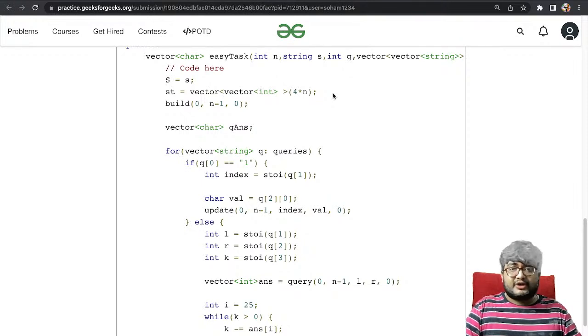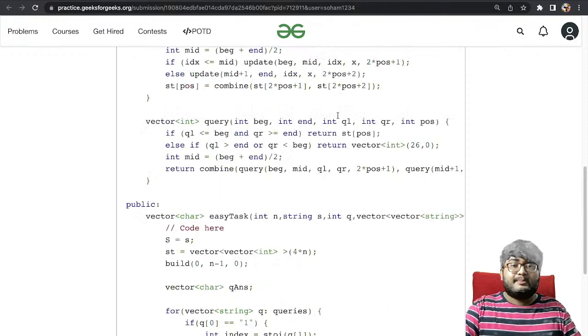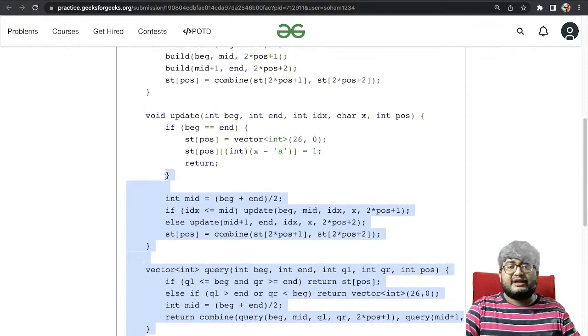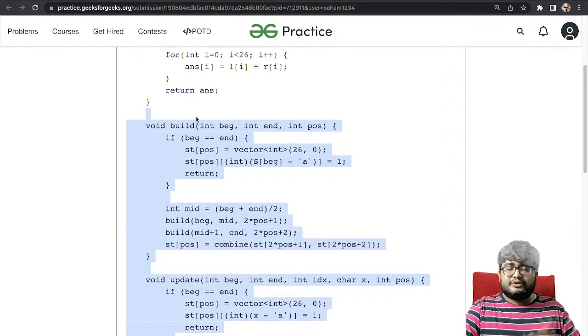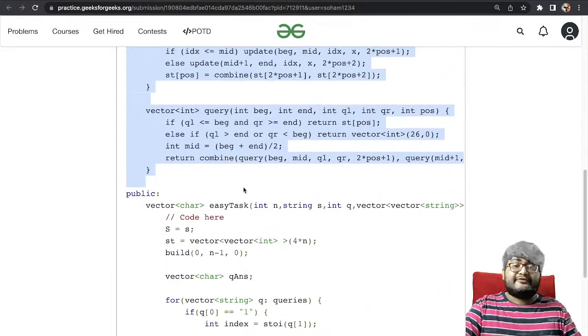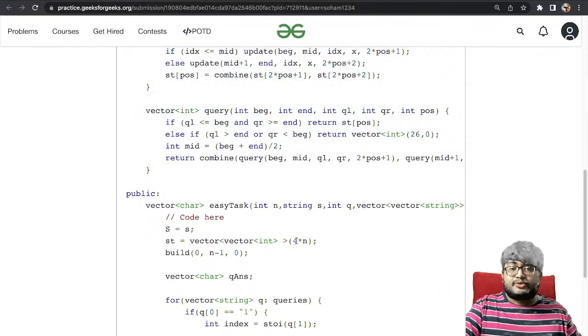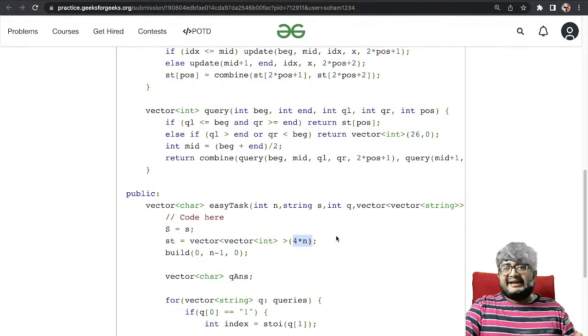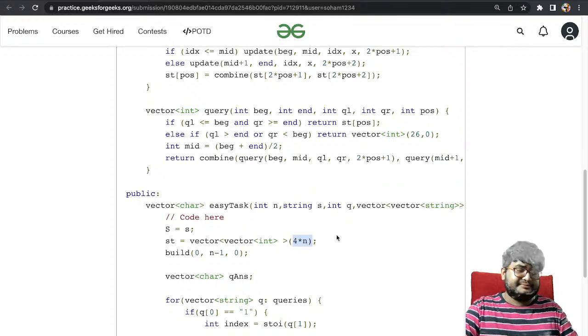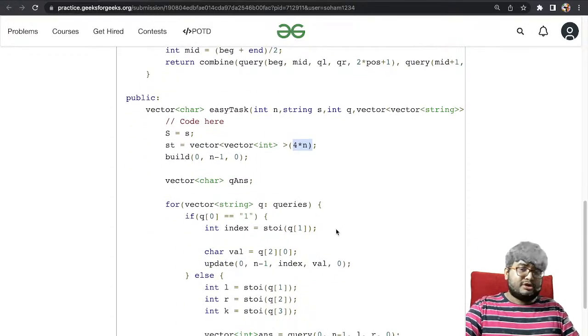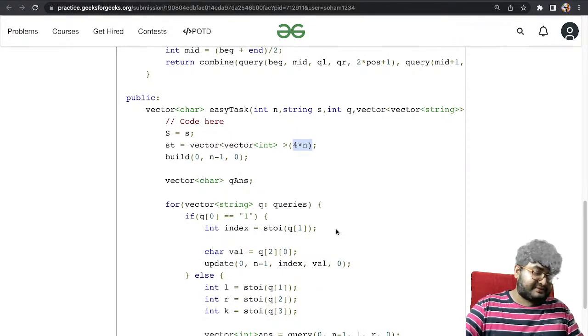Just search for Codeforces iterative segment tree, you will get it. The code becomes much smaller. Here we have around 70-80 lines of code. It will reduce to 20-30 lines of code. For iterative you need an array of size 2 into n. For recursive you need 4 into n. For a binary index tree, I think you need a size of 2 into n or order of n, right? So yeah, those things are there.